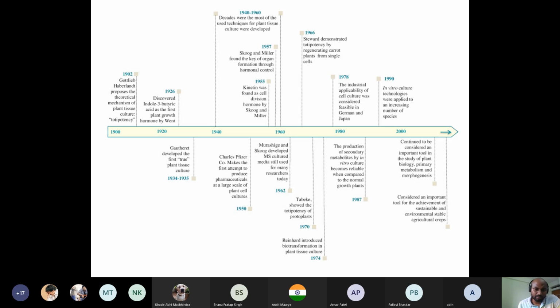Later, Gamborg and several other media were also developed, but Murashige and Skoog literally changed tissue culture into what it is today from the earlier version. So this is just the timeline.